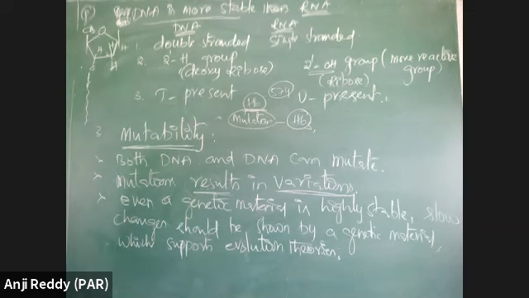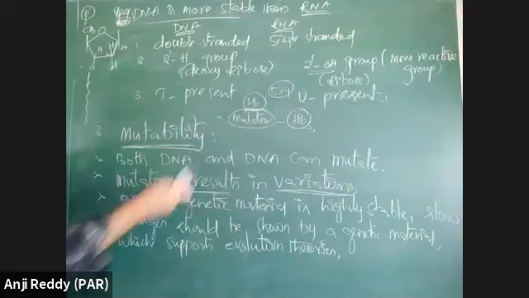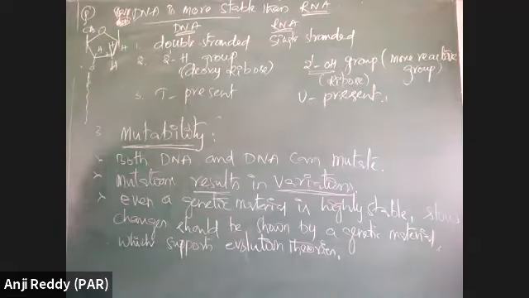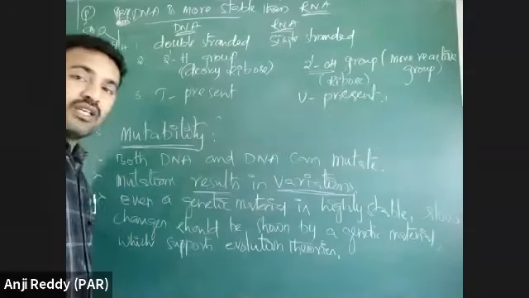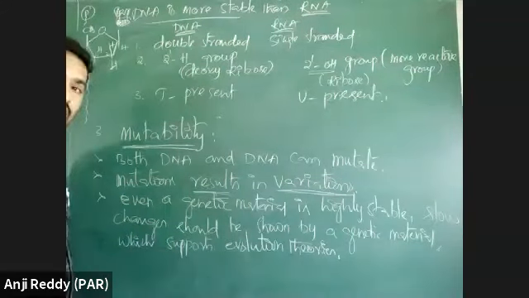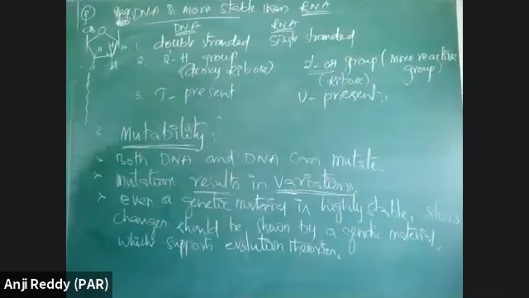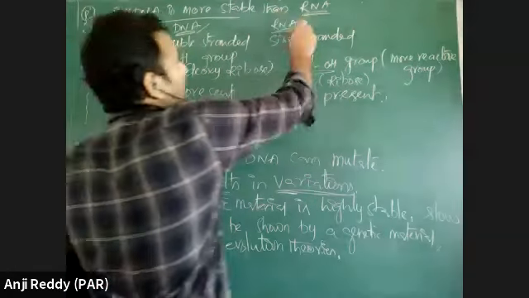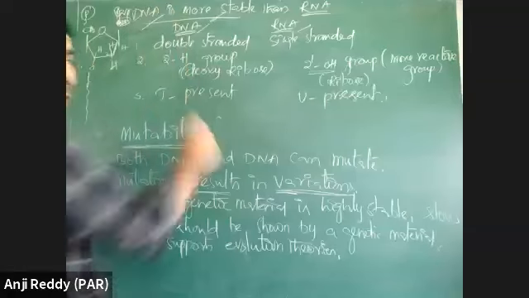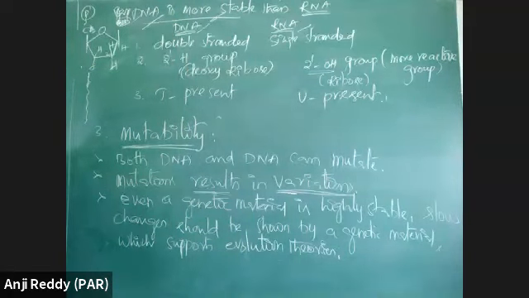Which genetic material will mutate fast? I will tell you now. Let me complete, then you can understand. A genetic material should have the property of mutation. With the help of mutation only, it can give variation which can support the theories of evolution. Here, when we compare DNA and RNA, which is more stable? DNA is more stable, RNA is less stable. As RNA is less stable and DNA is more stable, RNA mutates faster than DNA.